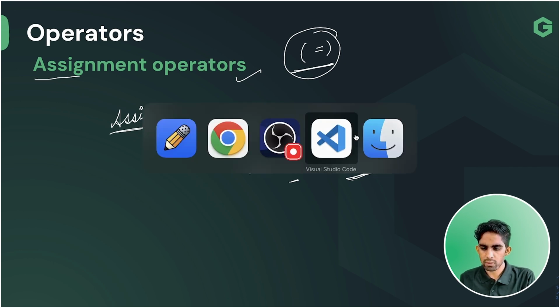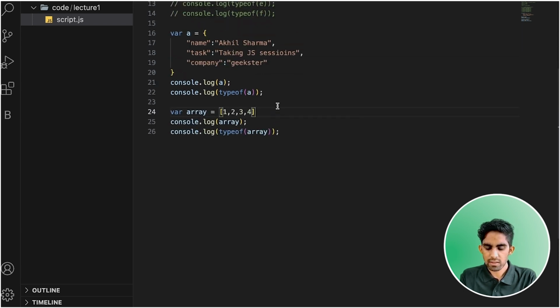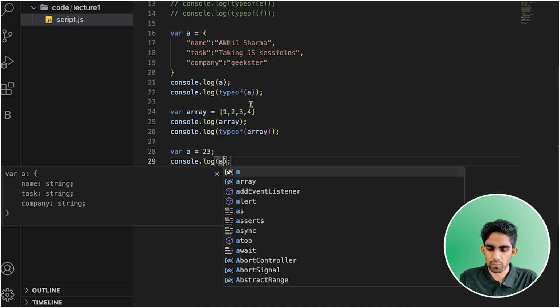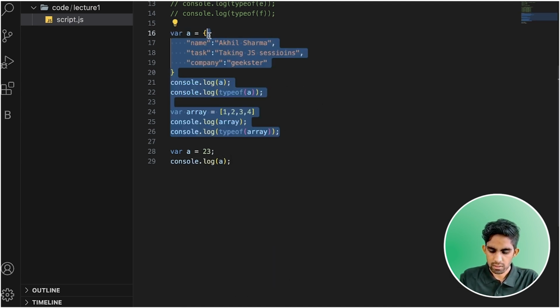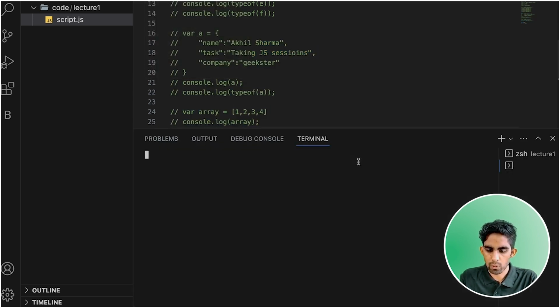And if I want to give you a real life example as well, team. This is the thing that we have just discussed. Now what I'm writing is, where a is equal to 23, and after that I'm using console.log of a. For now, let me comment everything for you. And we know how to open a particular file, team. We just need to write node script.js, team. Obviously, I need to write script.js.